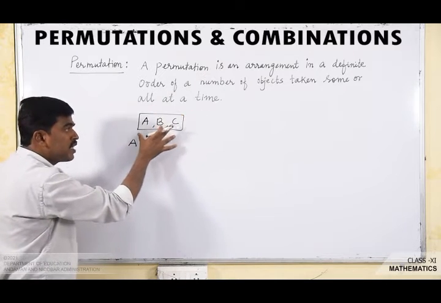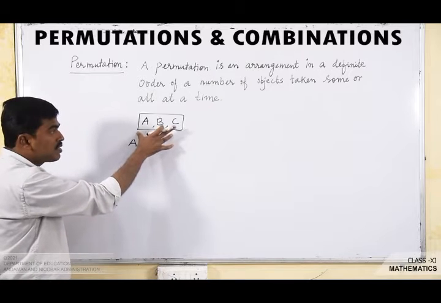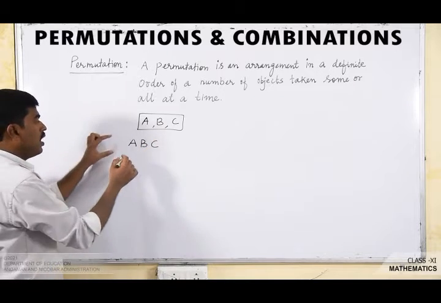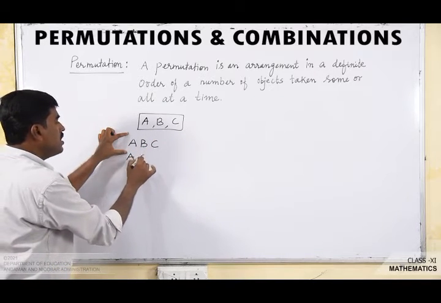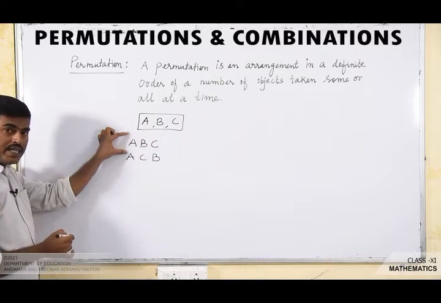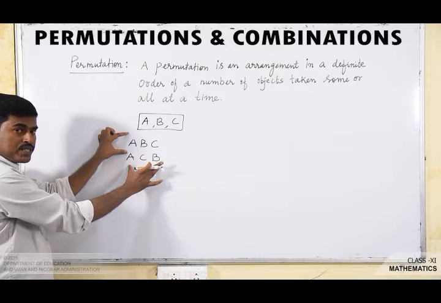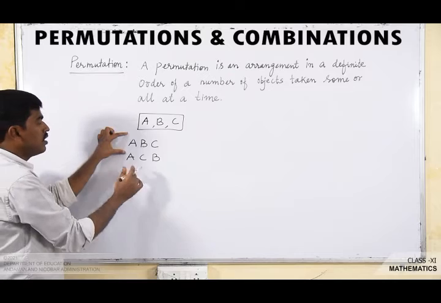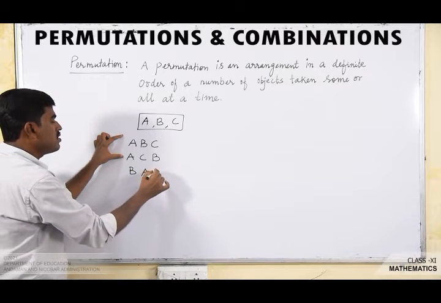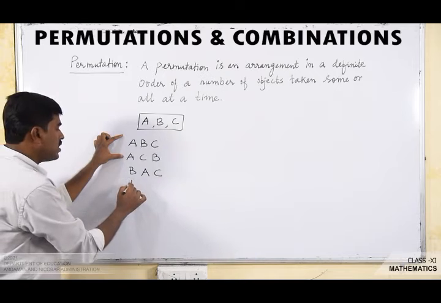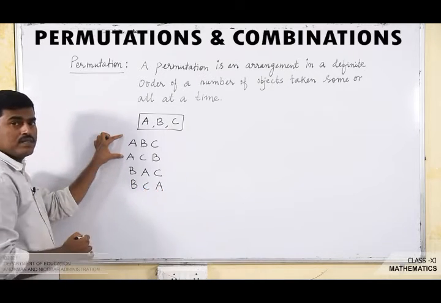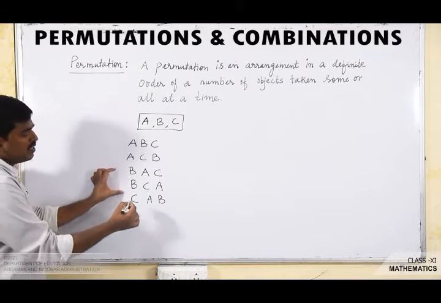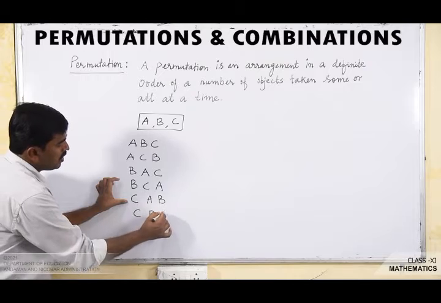Taking all of the three letters, one arrangement is A, B, C, and the other arrangement is A, C, B. These two arrangements are different. Next B, A, C. Next arrangement is B, C, A, then C, A, B, and C, B, A.